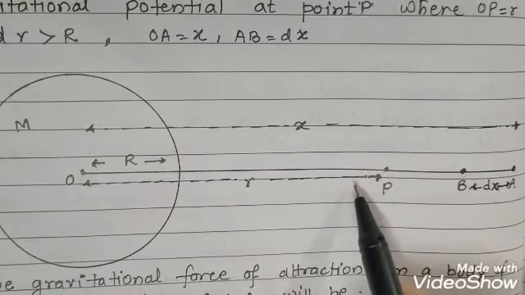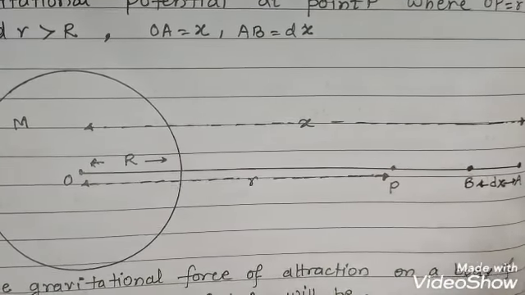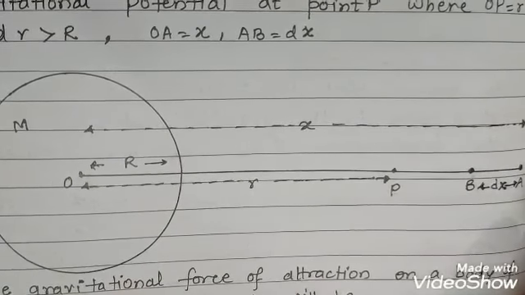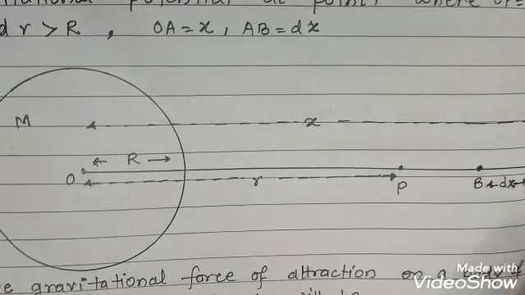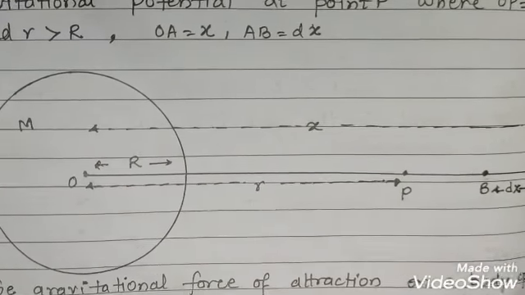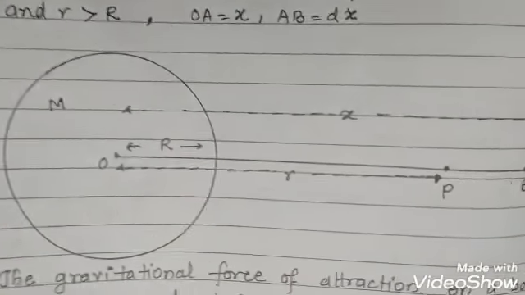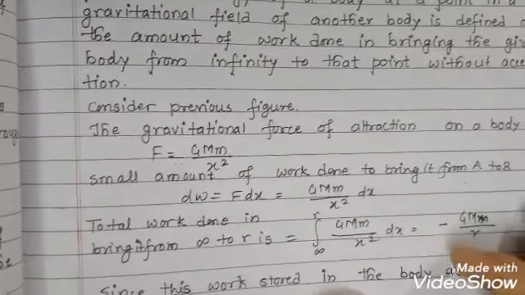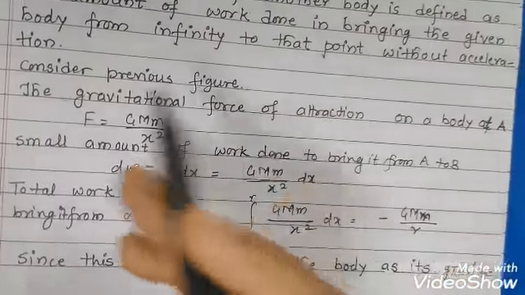Once again, you have to understand the gravitational potential. In gravitational potential, we are bringing a body of unit mass, and here we are bringing a body of mass m, that means other than unit. Then the rest of the derivation is the same.